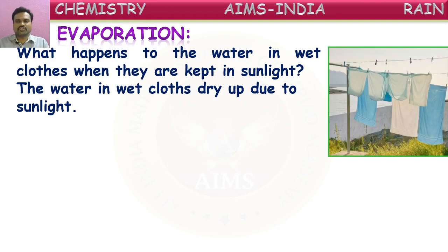Often we will be watching these washing clothes and keeping them on the ropes by hanging them. Why do they hang those? To make them dry. How is this happening? The water in the wet clothes dries up due to sunlight. So the water present in the wet clothes will be taken out by the sunlight.